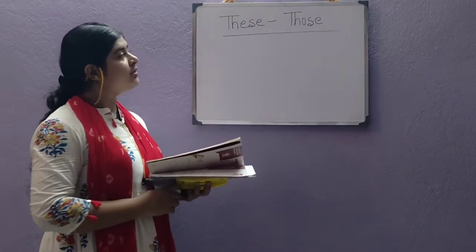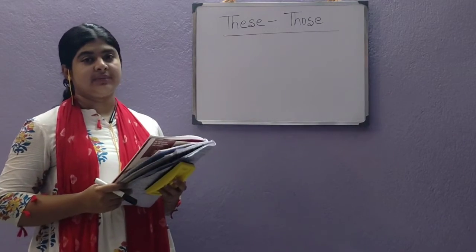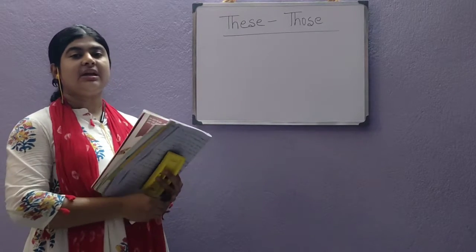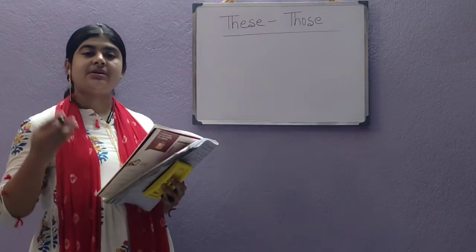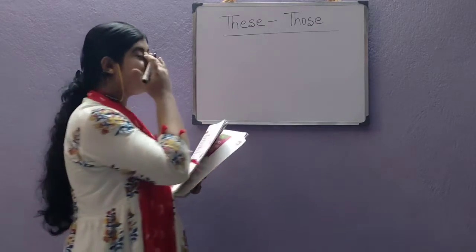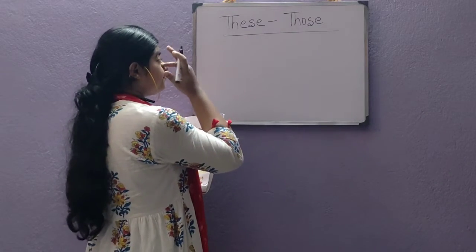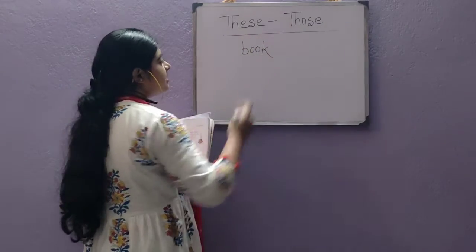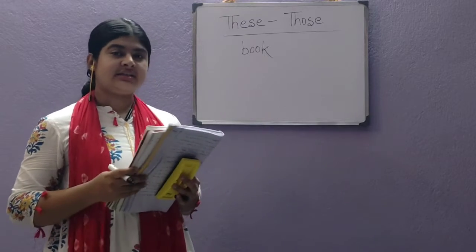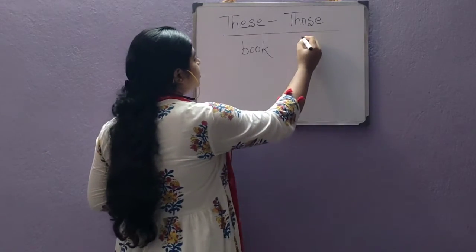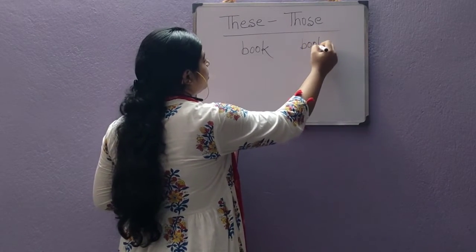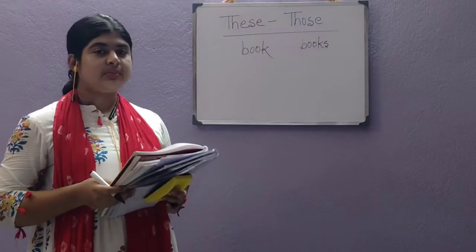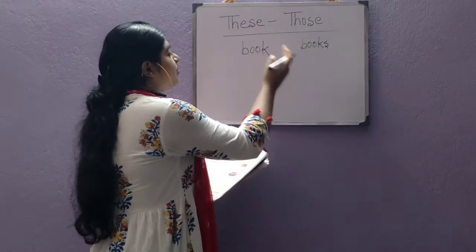So we have already learned singular and plural. We have learned what is singular and what is plural. If there is only one thing, one person, a single thing, that is singular. For example, book. Book means only one thing, that is singular. But if I write books, B-O-O-K-S, books, then what is that? Definitely this is plural. So, singular and plural.